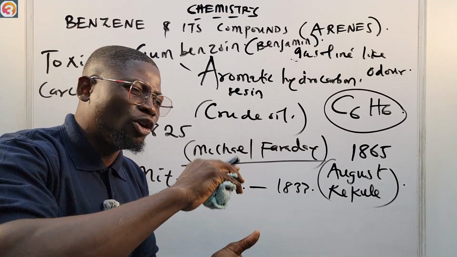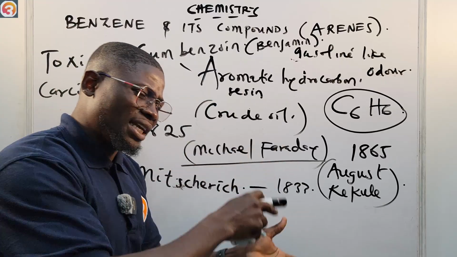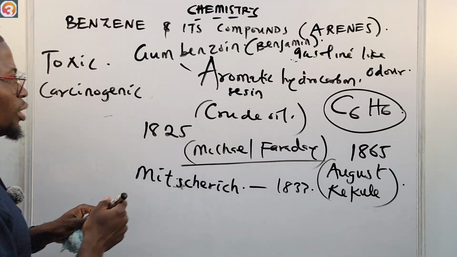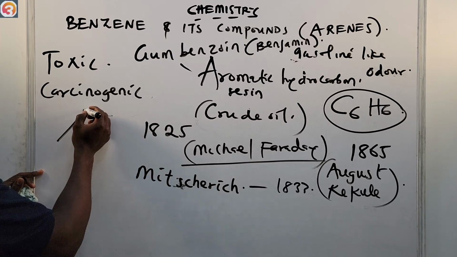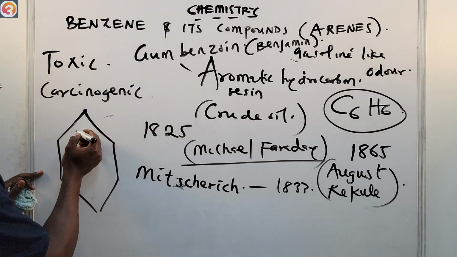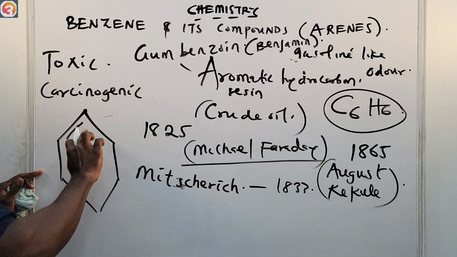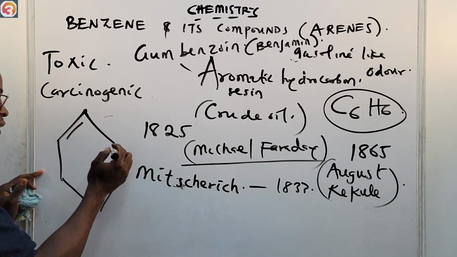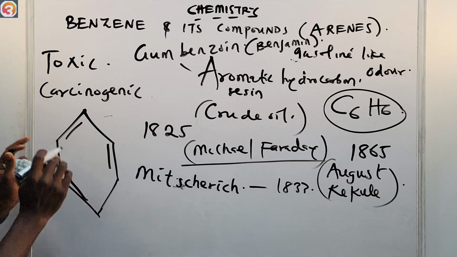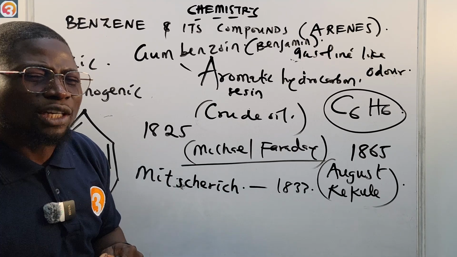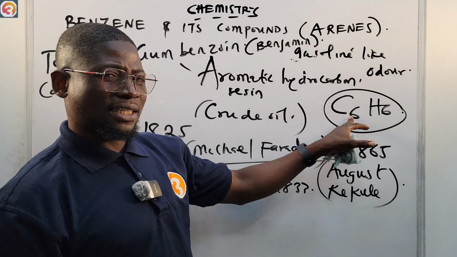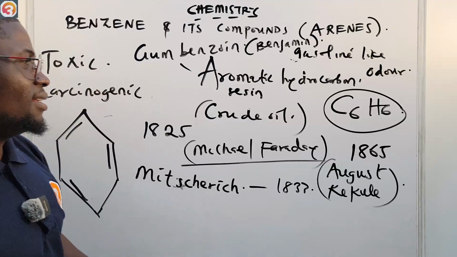Okay, alternating double and single bonds. So single bond, double bond, single bond, double bond. This was the structure, something like this. This is benzene according to August Kekule. If the bond is here, a double bond, here will be single, here will be double bond, here will be single, here will be double bond. He said that each carbon has one hydrogen each. That's why the molecular formula is C6H6.